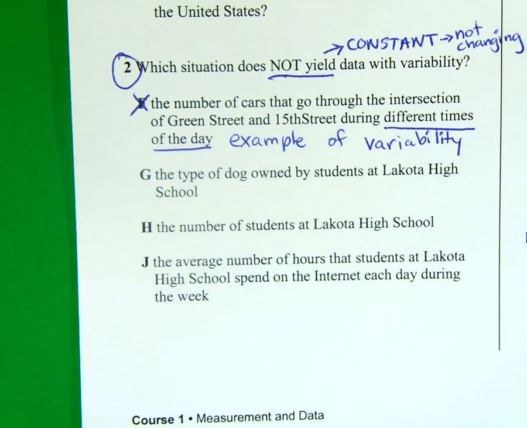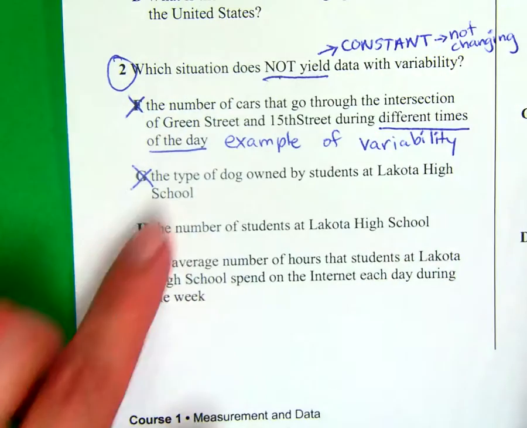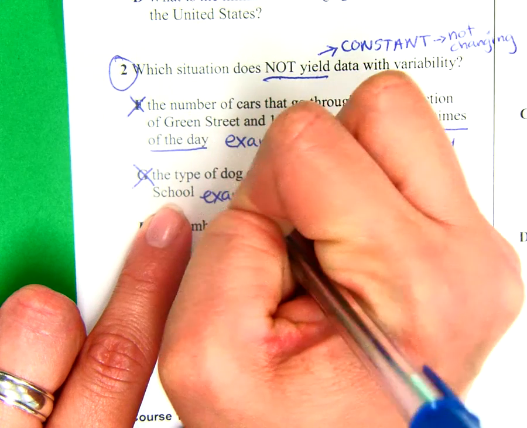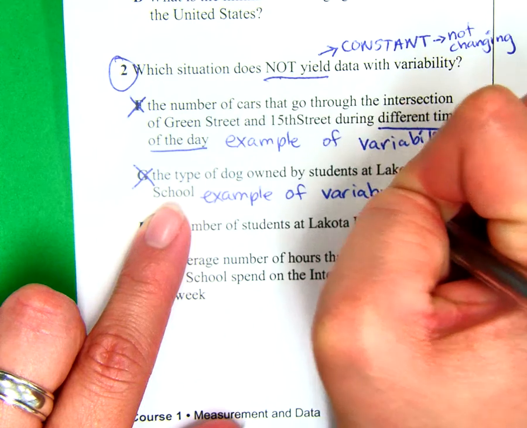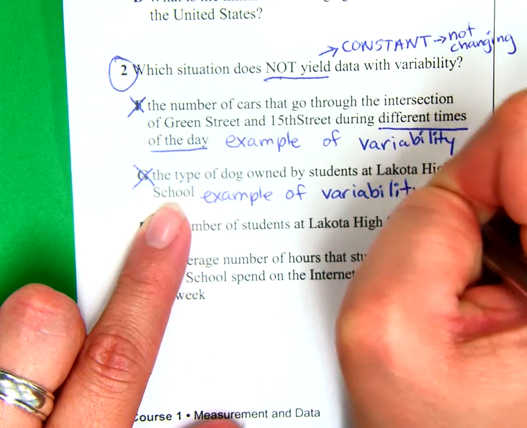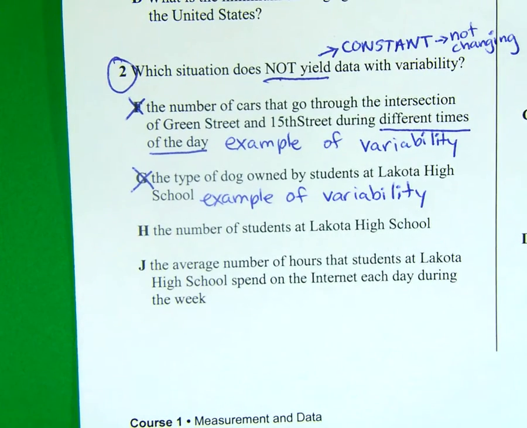So letter G, the type of dog owned by students at Lakota High School. Well, stop and think about it. Here at Vail, does every single person have the same exact dog? Nope. There may be some of us that have the same type of dog. A couple of us might have pugs, a couple of us have pit bulls, but we do not all have the same exact dog. Not even everybody owns a dog. So letter G is not constant. This is an example of variability. It changes. I know my dog is different than the kind of dog that Miss Tovar has. We don't have the same kind.